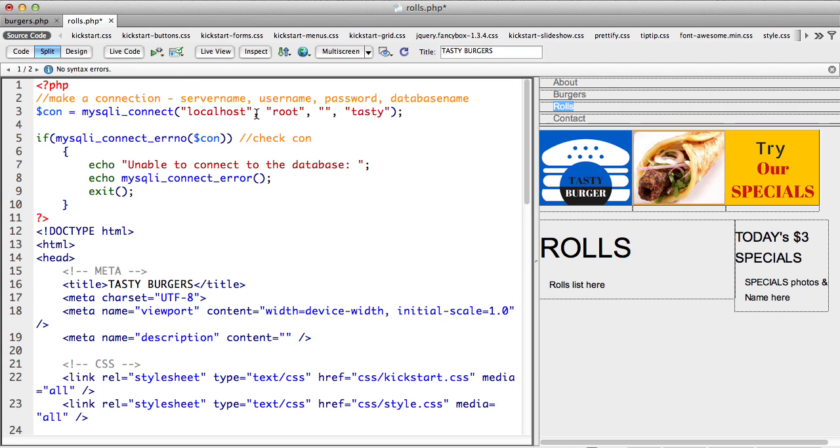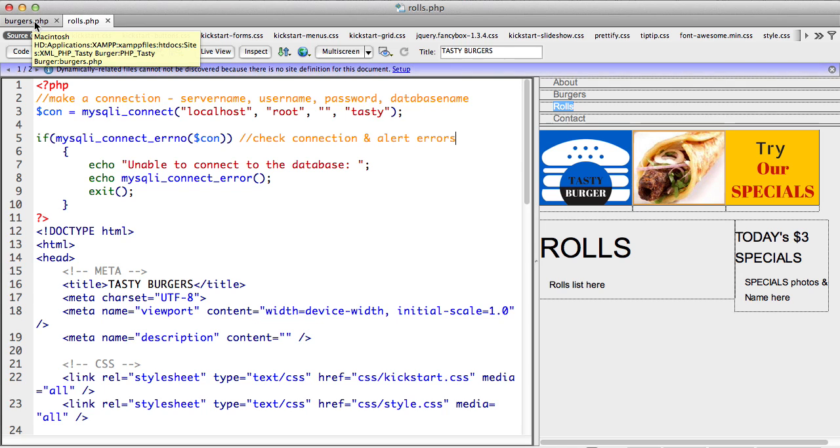Check connection and alert errors. Okay. So we have connected and we are just checking if the connection is all right. That's it.